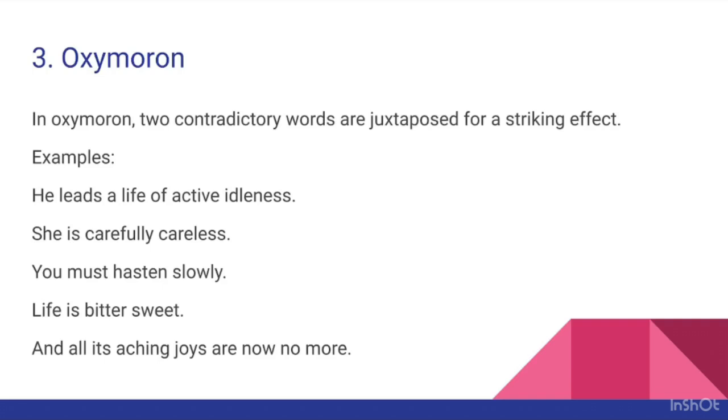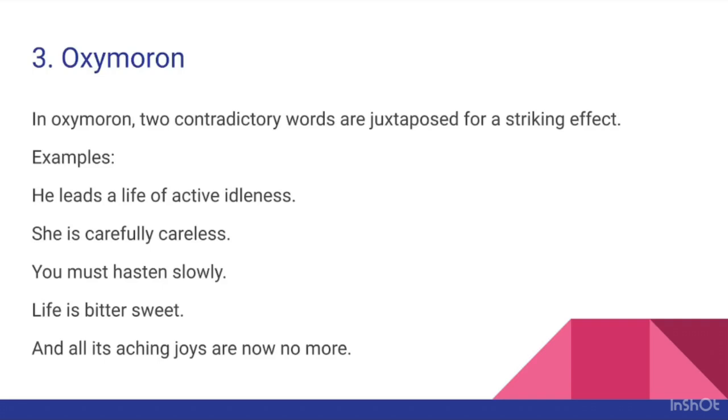Two concepts are contradictory. This is also oxymoron. So, try to understand the difference between these three figures of speech. Antithesis, epigram, oxymoron. All three are talking about placing opposite ideas, words side by side. I will come to a comparative analysis of these three.